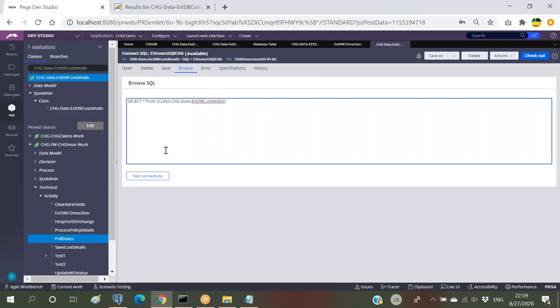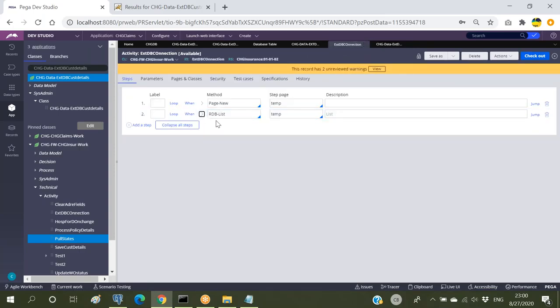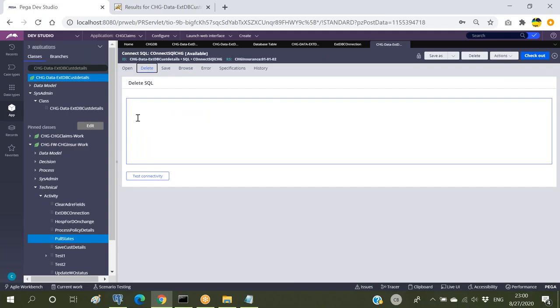Okay, so once we get the data onto our clipboard, we can use it wherever we want. Clear, right? Any doubts? So if you're going for RDB Open or anything, we can write whatever we want. If we provide RDB Delete, there also you can go with the same Connect SQL rule. So here we can write one new query. Only this query will be executed, and this query will not be disturbed at all. Since RDB Delete has to execute only this particular tab, and within this tab we can write only one query at a time. If you write multiple queries, they may not work all the time.